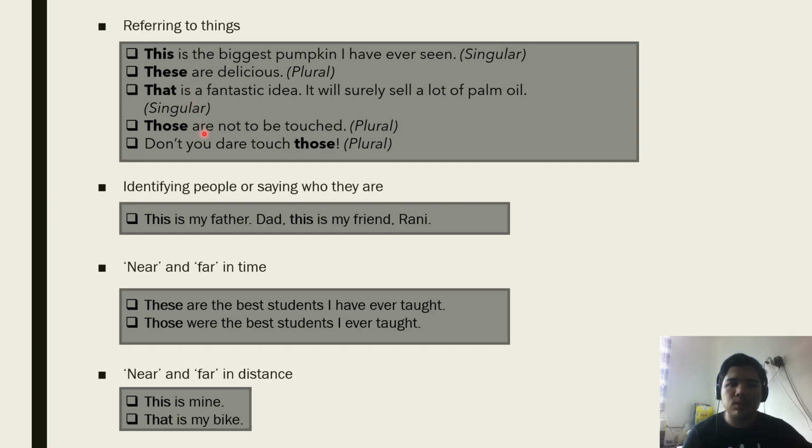Okay, next we go for the example identifying people or saying who they are. This is my father. This is my friend Rani. So next we go near and far in time. These are the best students I have ever taught. Those were the best students I ever taught. Near and far in distance. This is mine. That is my bike. Okay, I hope you understand.